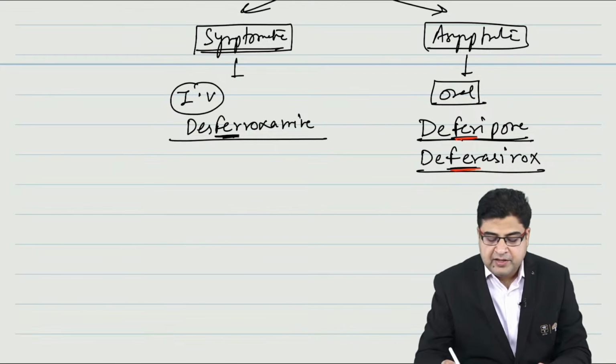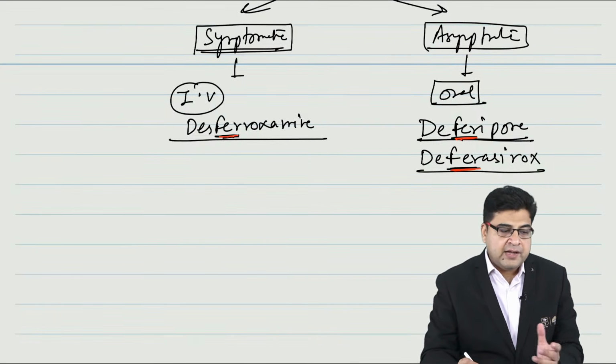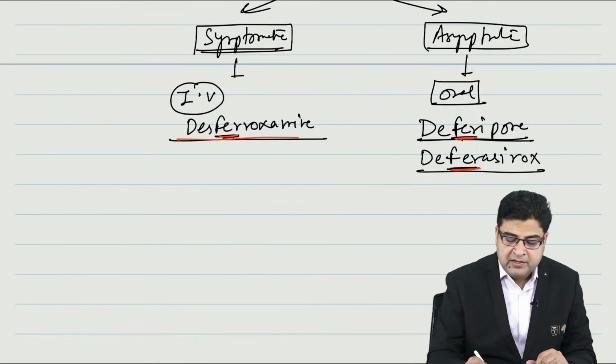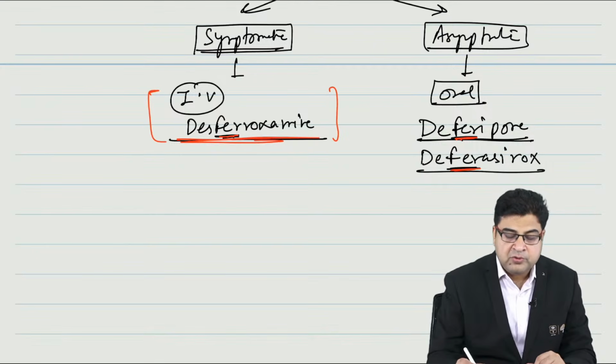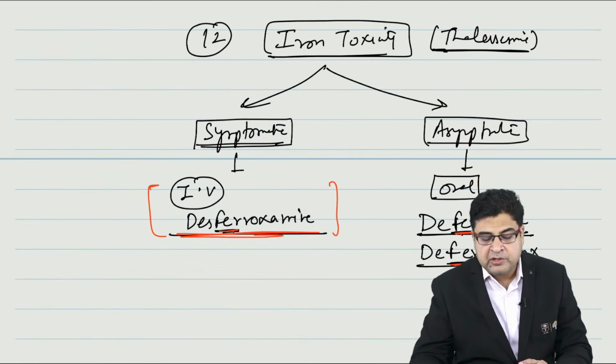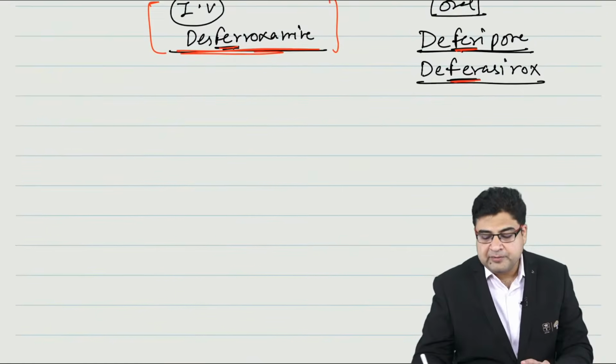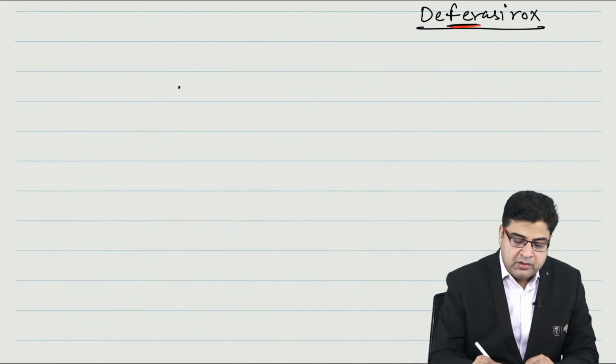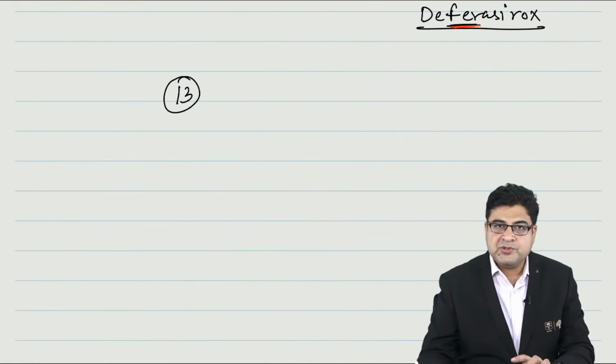So medicines which have the word FER are the iron chelating agents, but desferoxamine is given by the IV route. This is important to know, and other medicines are given by the oral route. This is the 12th topic for you. Now let's talk about the 13th topic which I have chosen for you.